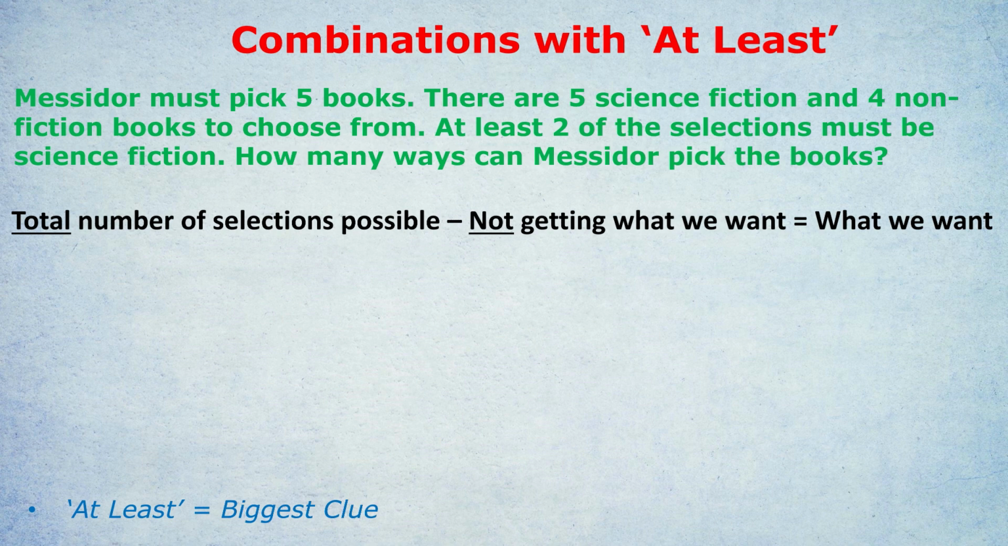What are the total number of selections possible with no conditions? Well, I can count 9 books in total. Doesn't matter, science fiction, non-fiction, just 9 books in total. And we're going to choose 5, so it's 9 choose 5 for the total.